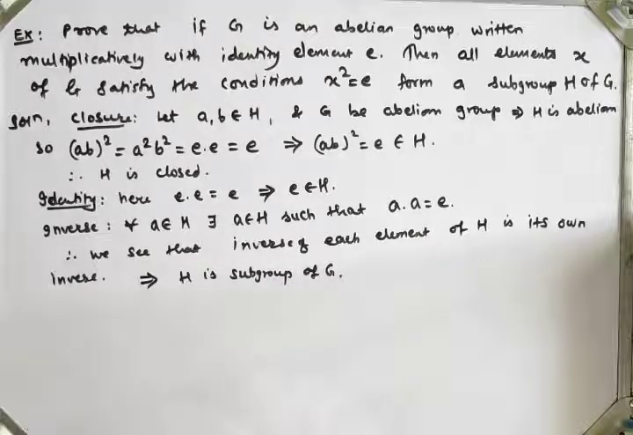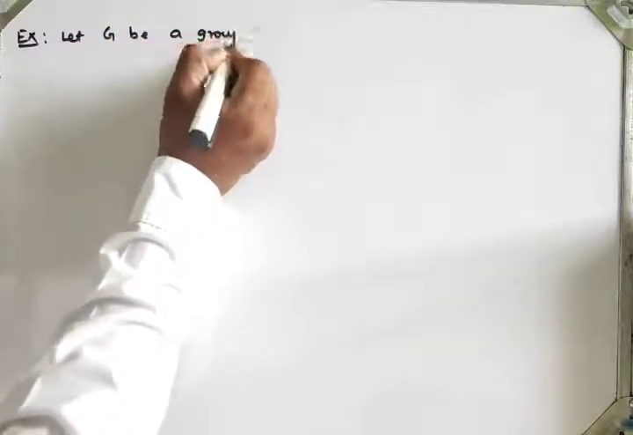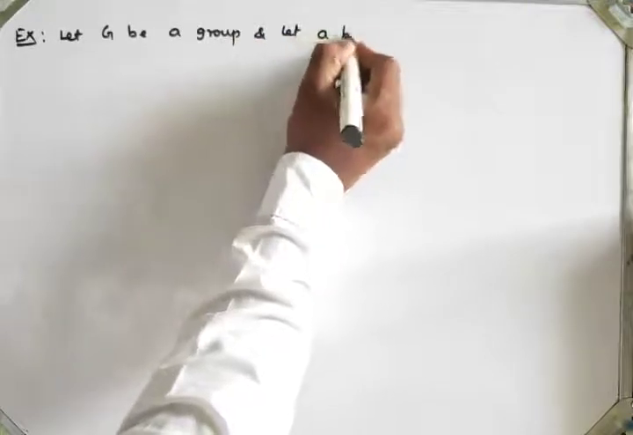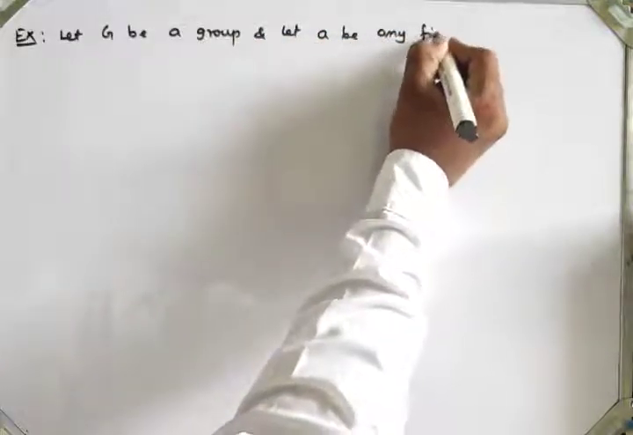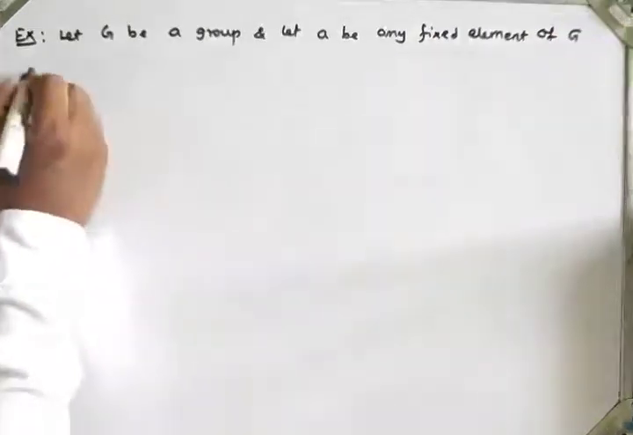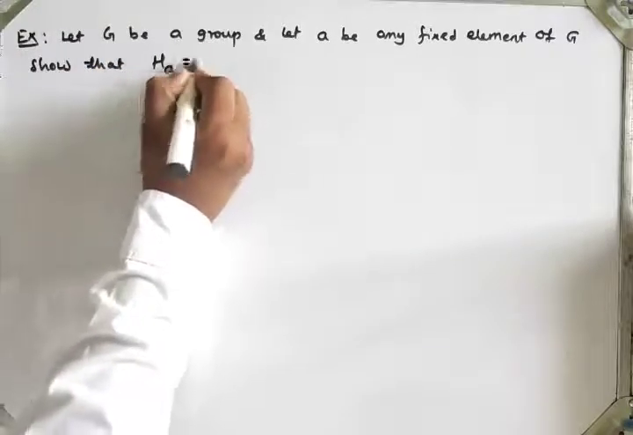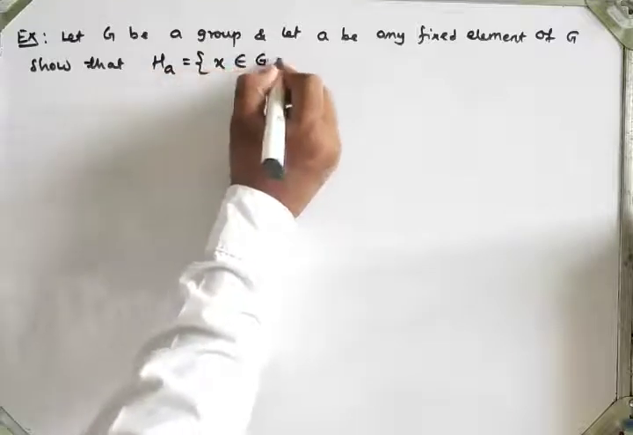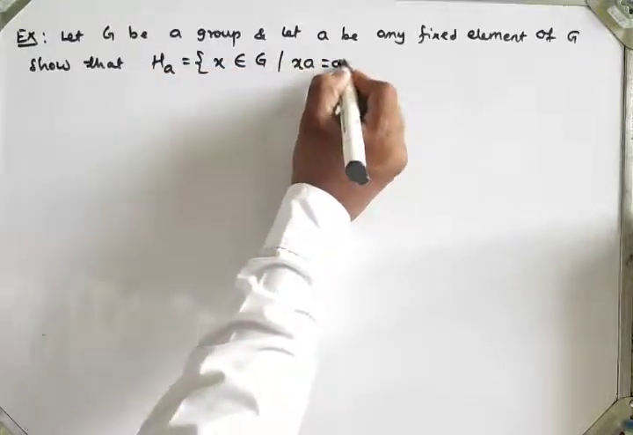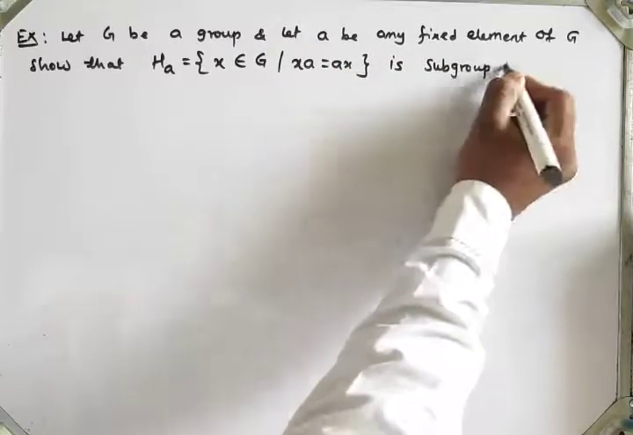Now see the next example. Let G be a group and let a be any fixed element of G. Then show that the set defined by H_a, which is the set of all x belonging to G such that x times a is equal to a times x, is a subgroup of group G.